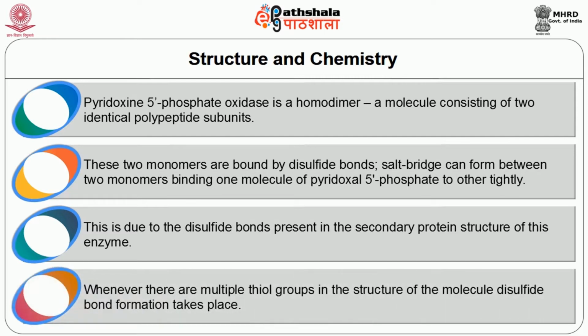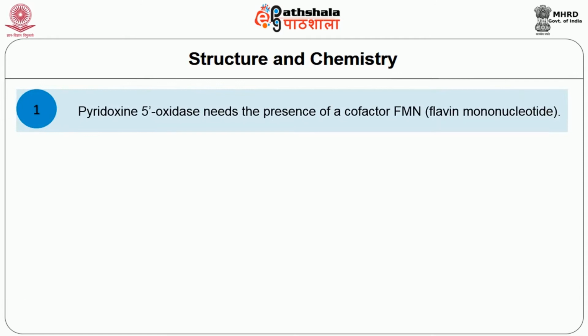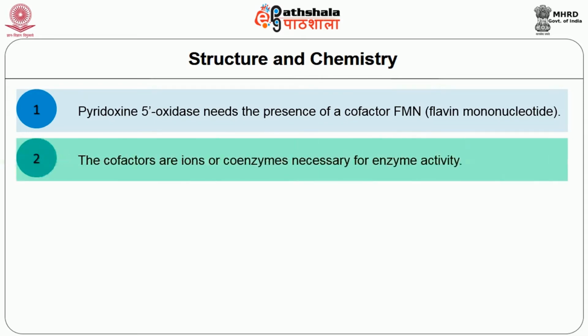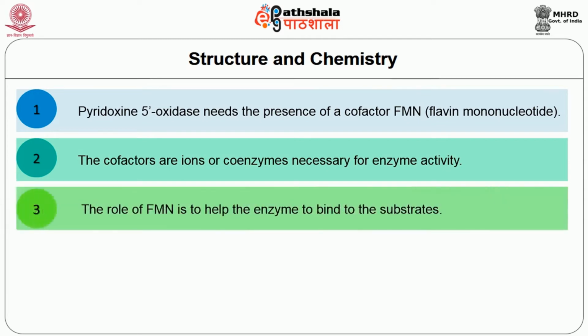Whenever there are multiple thiol groups in the structure of the molecule, disulfide bond formation takes place. Pyridoxine 5-phosphate oxidase needs the presence of a cofactor, FMN, that is flavin mononucleotide. The cofactors are ions or coenzymes necessary for enzyme activity. The role of FMN is to help the enzymes to bind to the substrates.